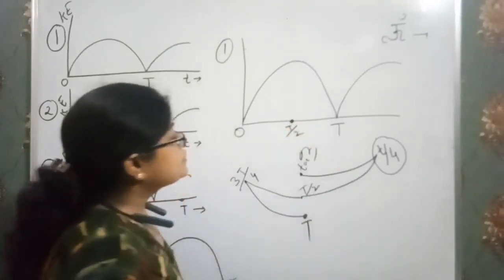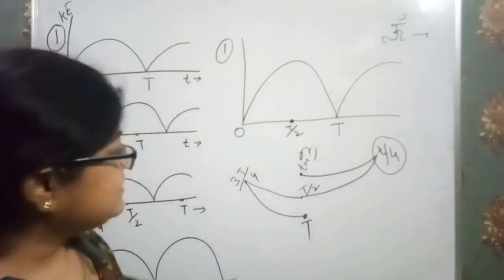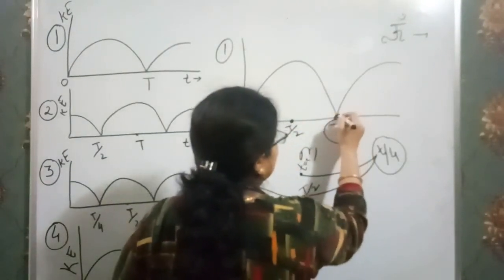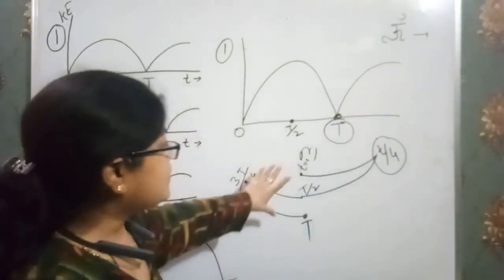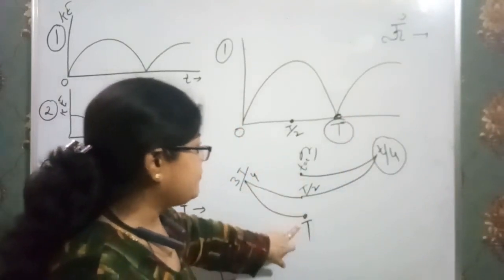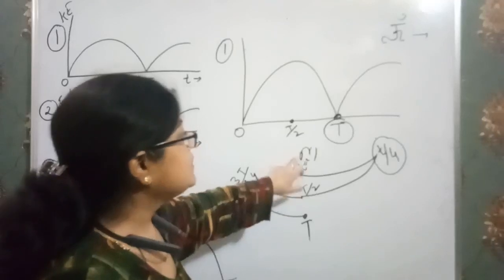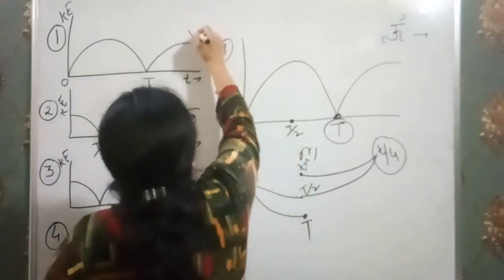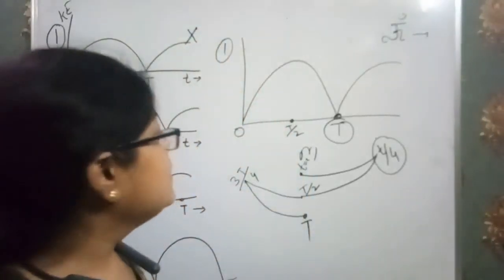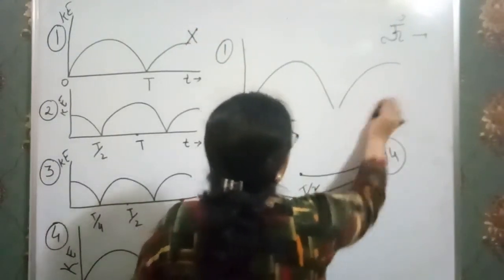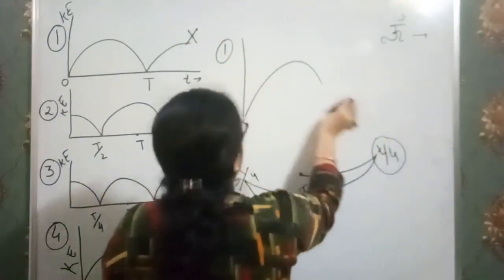Clear? So at T, it is given that it has the value 0. But according to our concept, at point T, it should also have the maximum displacement. So this graph is wrong. Clear? We have to see both conditions should be satisfied by the graph. Okay?